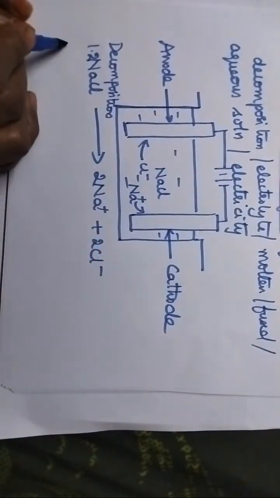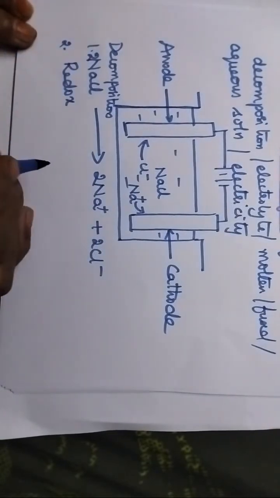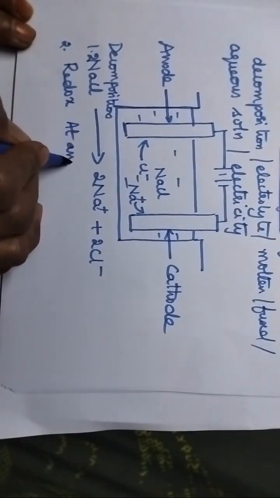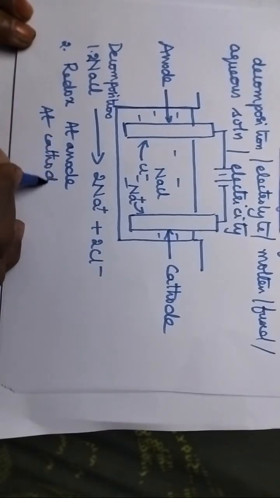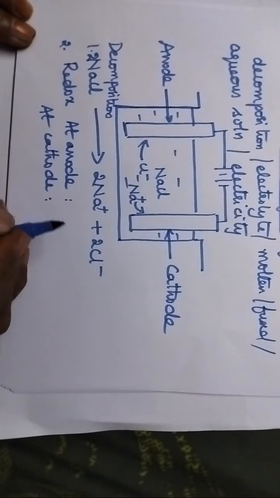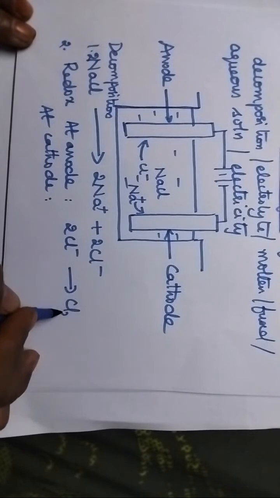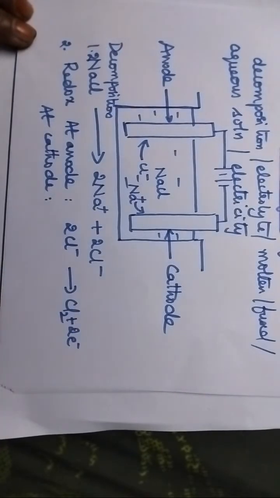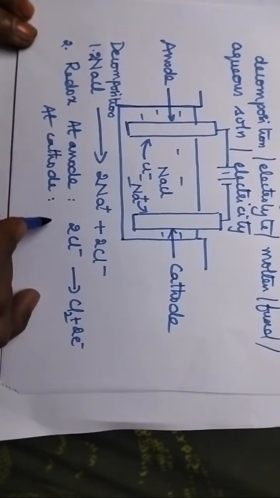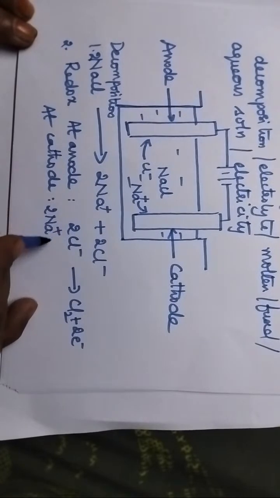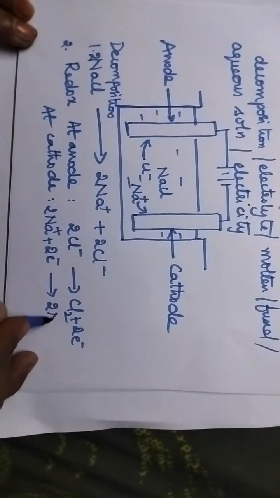Then a redox reaction takes place. That means at the anode oxidation takes place and at the cathode reduction takes place. So at the anode, these anions will undergo oxidation with the loss of electrons. Coming to the reaction at the cathode, here these cations gain electrons and thus are reduced to the metal.